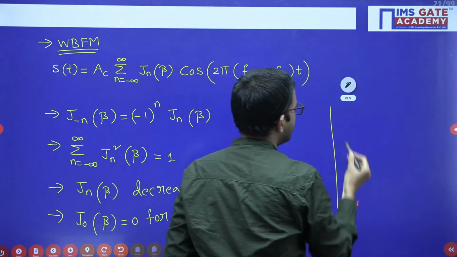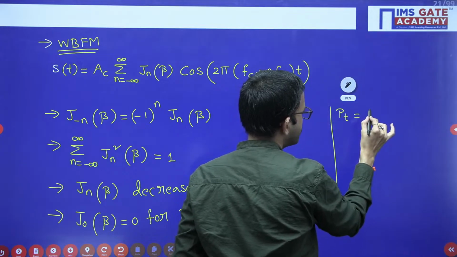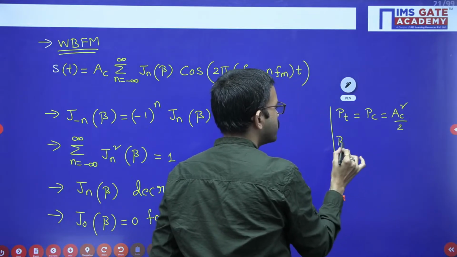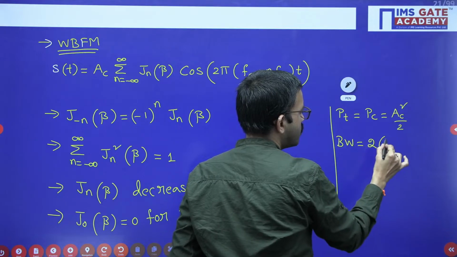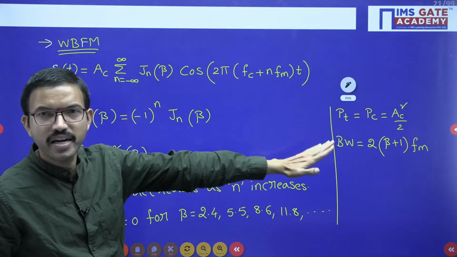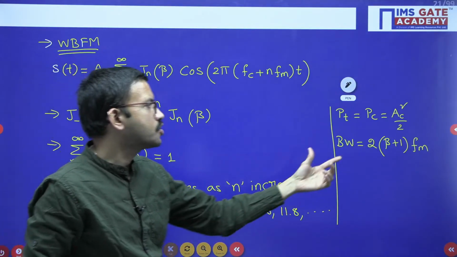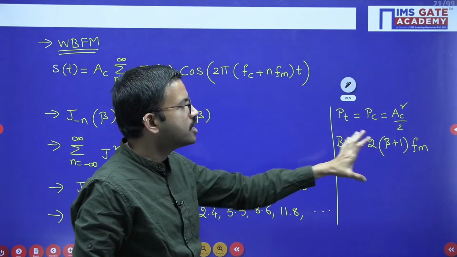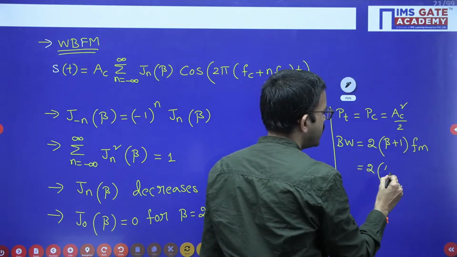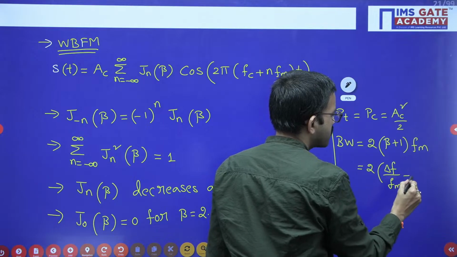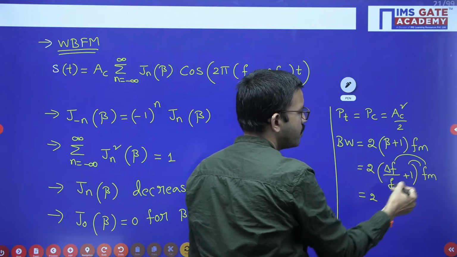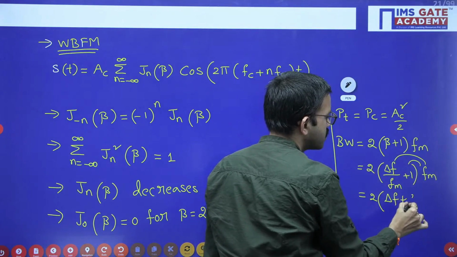So you can write down, the power required for transmitting wideband FM signal is equal to carrier power, that is nothing but Ac square by 2. Coming to the bandwidth, bandwidth equals 2 into beta plus 1 into fm. As I mentioned earlier, beta plus 1 upper sidebands and beta plus 1 lower sidebands we are considering. So together you have 2 times beta plus 1, multiplied by fm. Here regarding beta you can substitute delta f by fm, plus 1, into fm. Now simplify: multiply fm with both, so fm gets cancelled, and you get delta f plus fm.